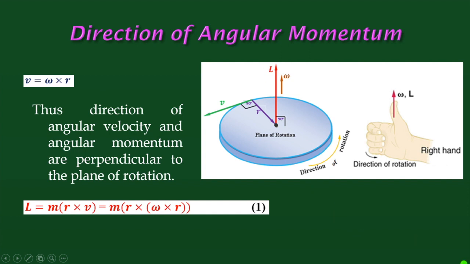To know about this direction, we can use the right hand rule. So what's the right hand rule? Let's consider when you fold these fingers like this, then this is the direction of rotation. Then this thumb indicates the direction of the angular momentum and the angular velocity. This is the way you can find out the direction of angular velocity and angular momentum.